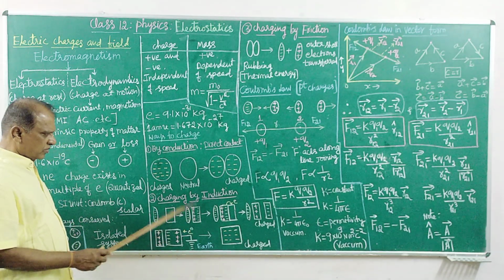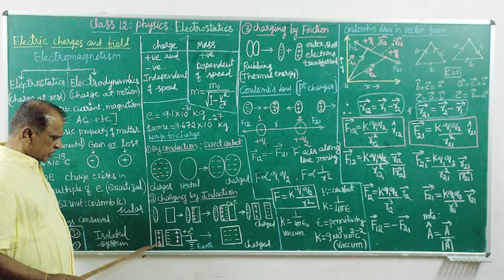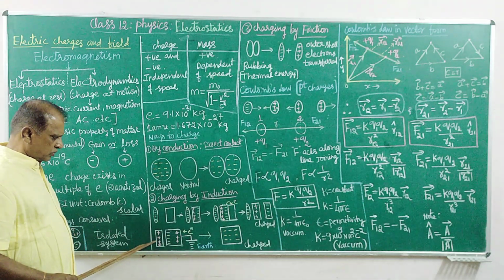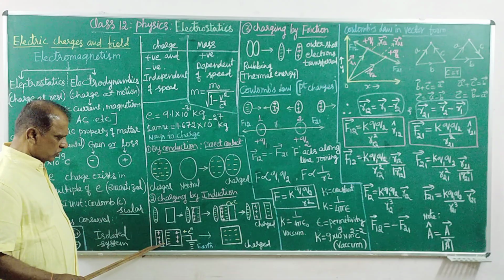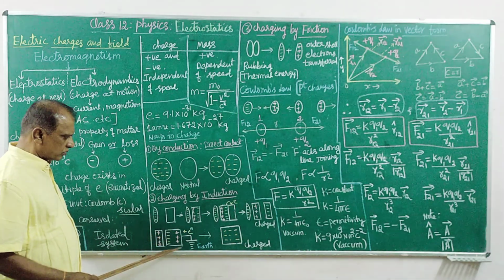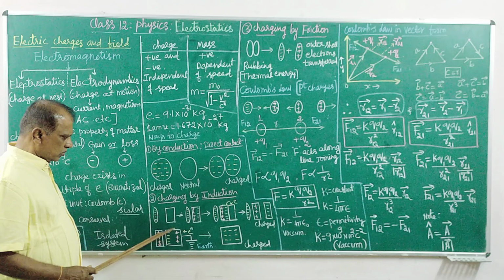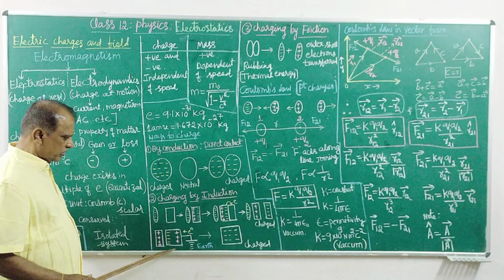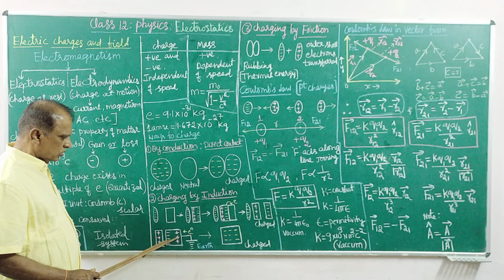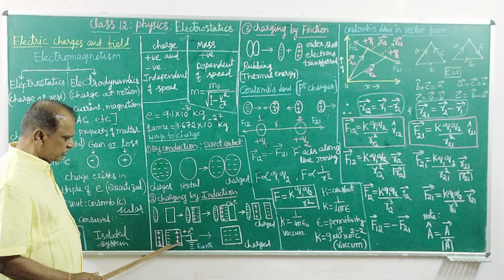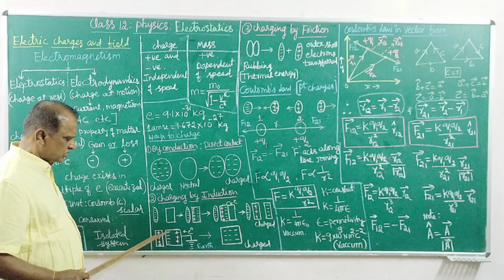Another way uses the same concept. You use an object of positive charge and bring it very close to a neutral material. Because of this, polarization happens, with alignment: this side negative charge, this side positive charge. Now this side is electron deficient and this side is electron rich because of polarization towards the object.